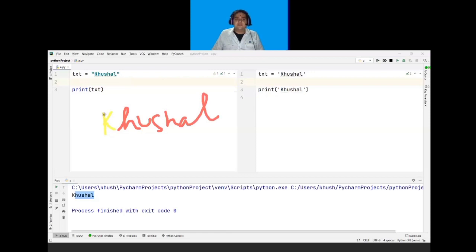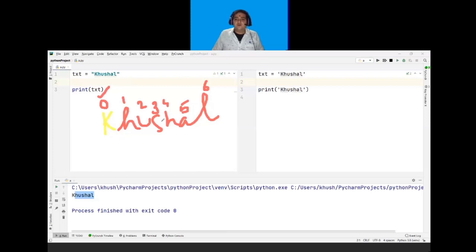In this, the first character is in the 0th position, I mean 0th indexing. The second is in position 1, then the third position, fourth position, fifth position, and sixth position. So remember that the position in programming language starts with 0.